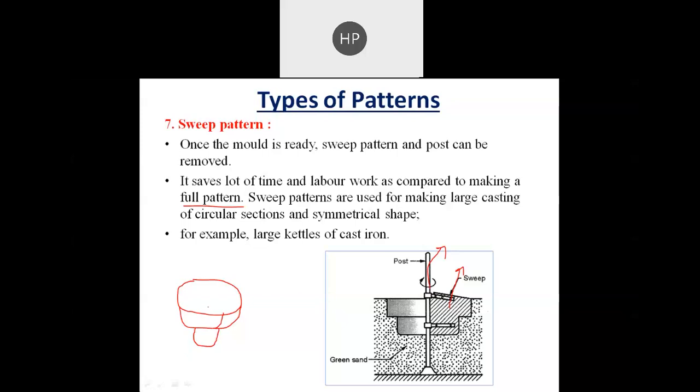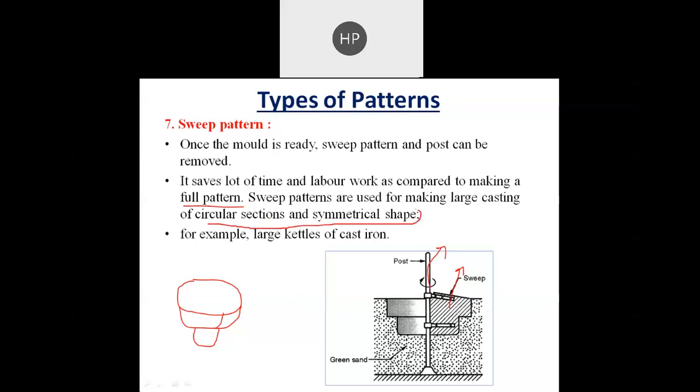So in that case you can see it will take a lot of time to make such a pattern, while here we have only one board, simply one board of this particular shape, and then we have swept it. So sweep patterns are used for making large castings of circular cross section and symmetrical shape.